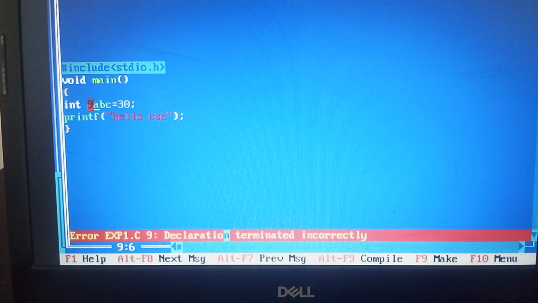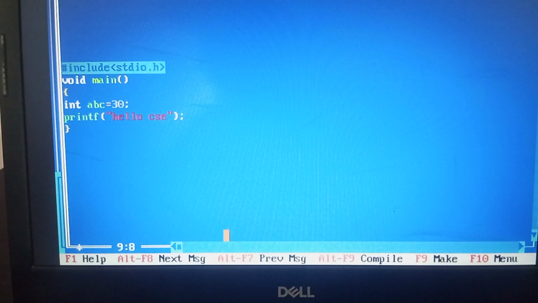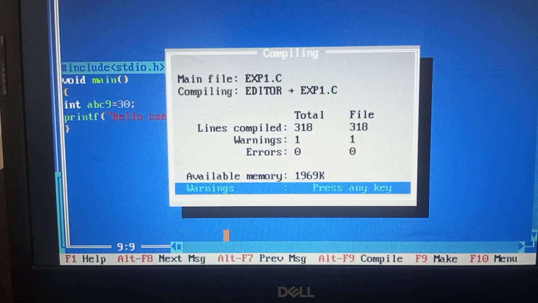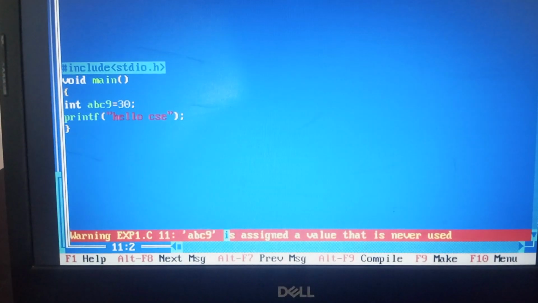For example, if I remove that 9 and add it at the end of the variable name, now run the code. Always make a note, whenever you update the code, you have to save the code. Again Alt F, and compile the code. See, now there are no errors. It is a warning, and a warning is no problem. It is saying that you are using the variable abc9 equal to 30, but what is the purpose of that?